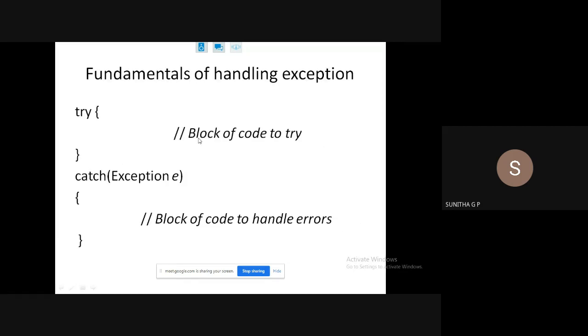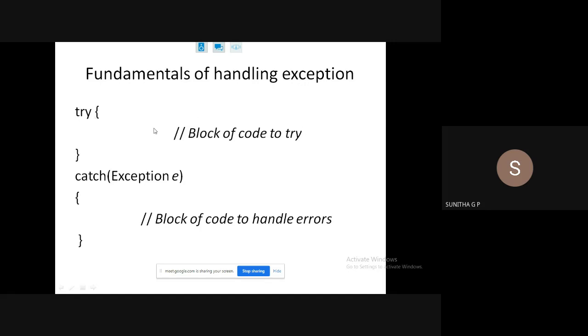Next, how in Java are we going to handle such a situation? This is the block which is given using a try catch block, and also using the throw keyword you are handling an exception. So one of the basic models of handling an exception is a try catch block. It is a try catch keyword pair. Using this, we are handling exceptions in Java. So its syntax is in this manner.